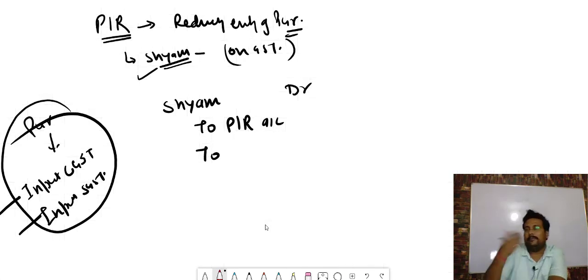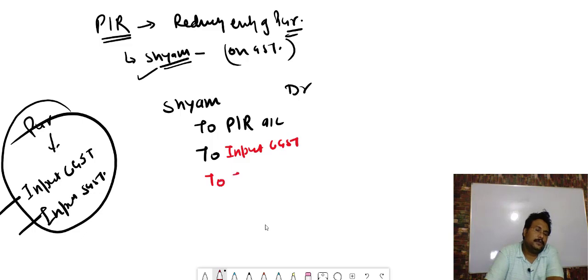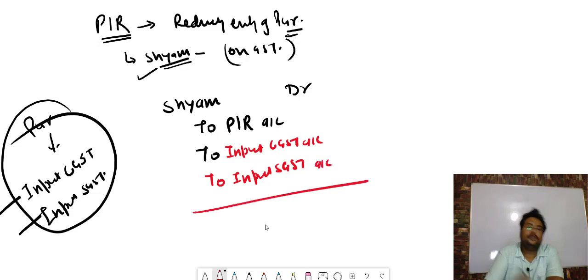And how can we decrease? By simply passing the opposite entry. So it will be to input CGST, to input SGST.